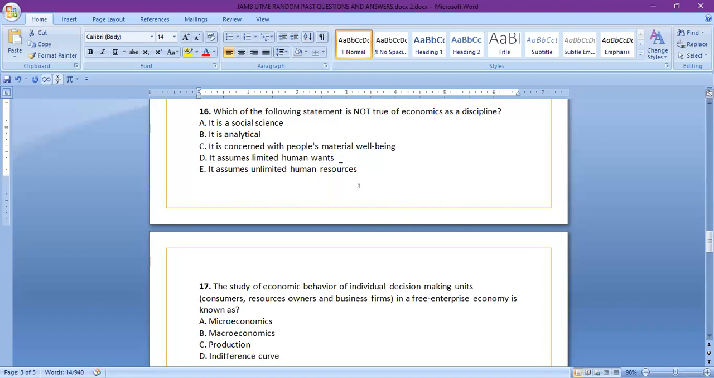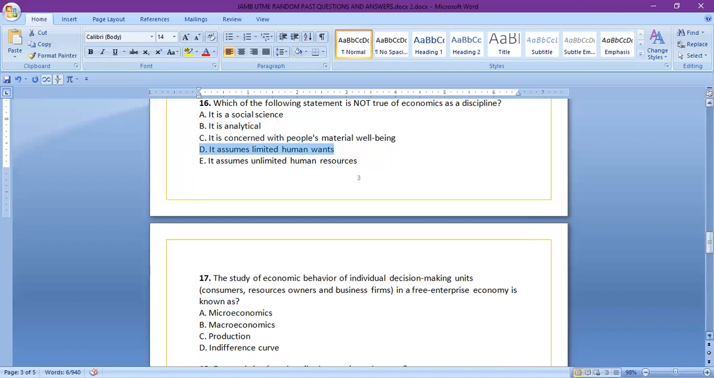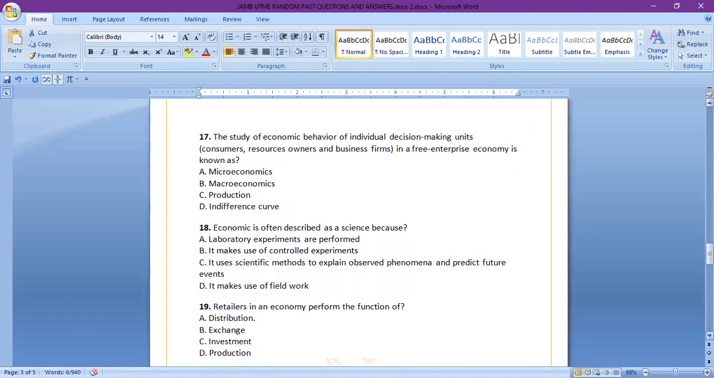Very straightforward. All the options are correct except option D, which states that it assumes limited human wants. We all know that economics believes that human wants are unlimited. We have numerous human wants. A single individual will have wants such that when one is satisfied, a new one emerges, and that's how the individual continues to struggle in order to meet or satisfy the wants.